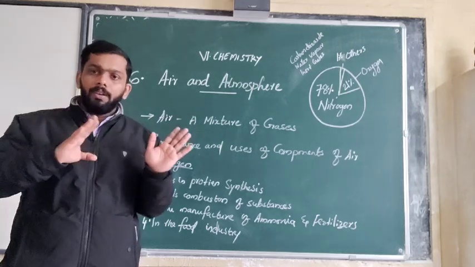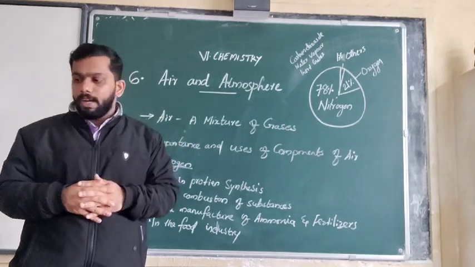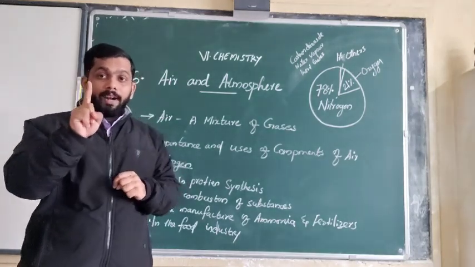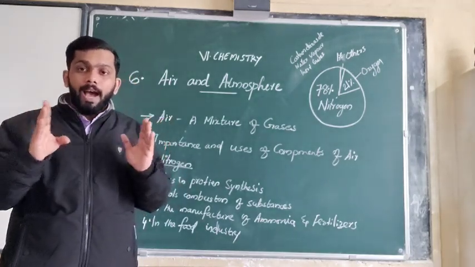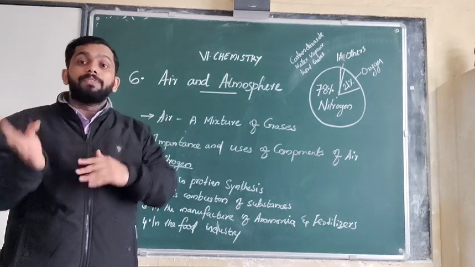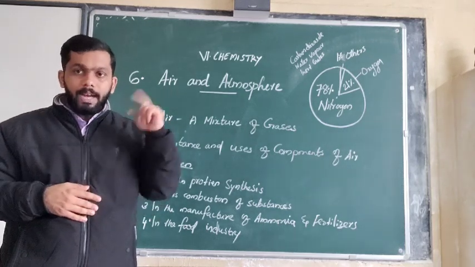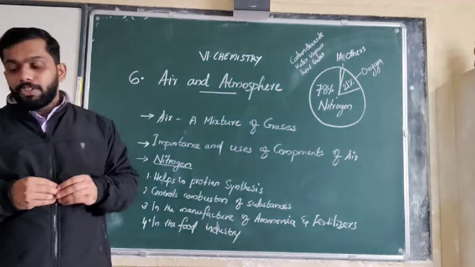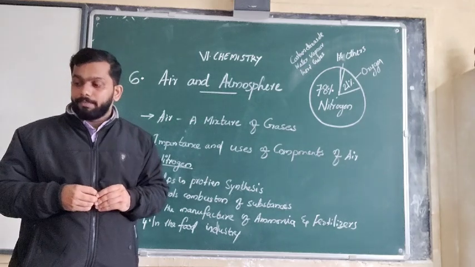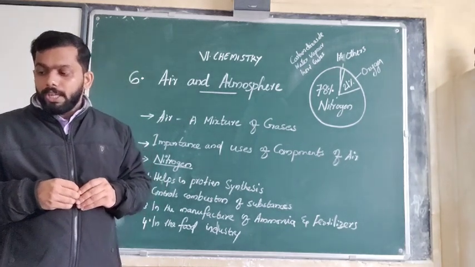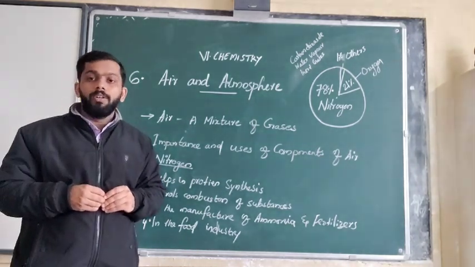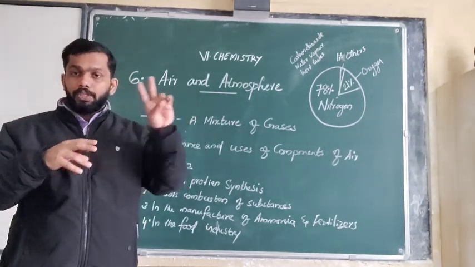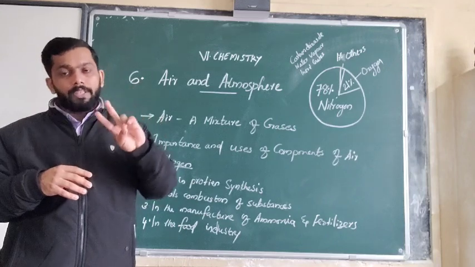Only then he came to know that there are two components in the atmosphere, and in these two components, one is an active component and another one is an inactive component. Later, in 1789, Anthony Lavoisier, a French chemist, found that there are two components, one active and another inactive.